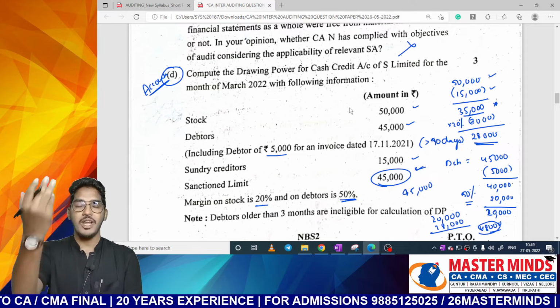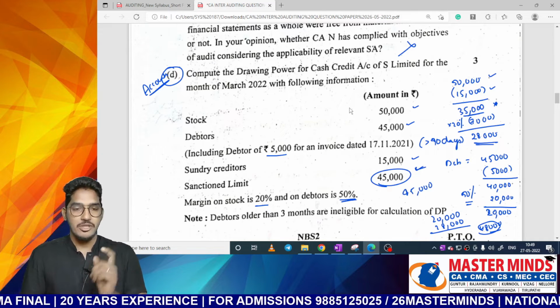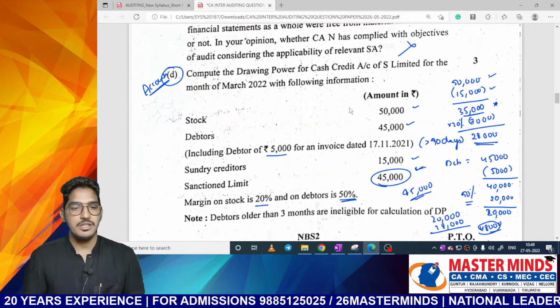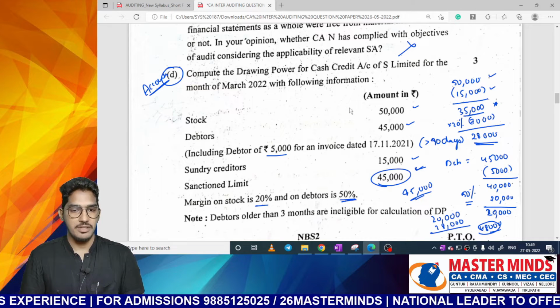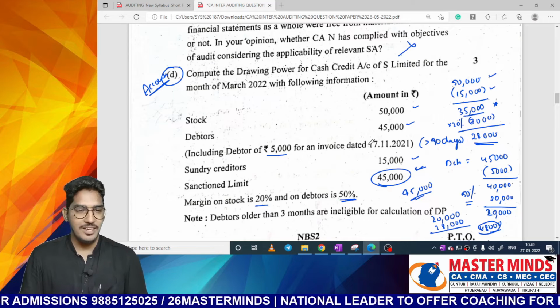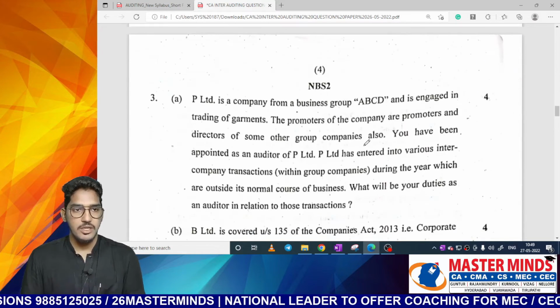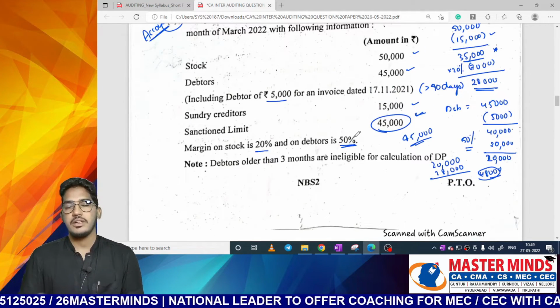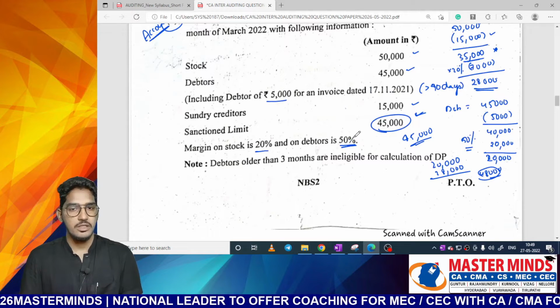Why? Because drawing power cannot be higher than the sanction limit. So the final answer here is 45,000 is going to be the drawing power in the given case. Clear? So this is how to calculate the drawing power. Next one. But anyhow, this question is somewhat related to accounts. It has nothing to do with the audit.